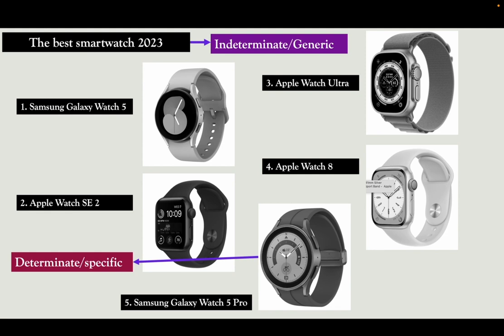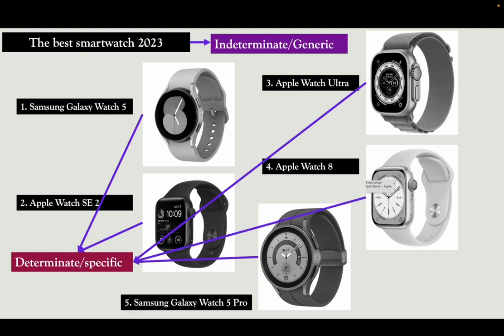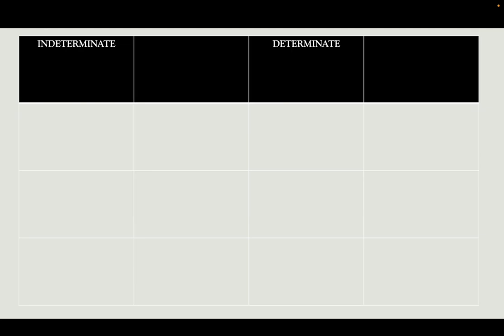Kung moingon ko best smartwatch, wala ko nagstorya og brand, indeterminate na siya, generic. Pero pag moingon ko og bayari kog Samsung Galaxy Watch 5, that is determinate. Apple Watch SE determinate. Apple Watch Ultra determinate, and Apple Watch 8, that is a determinate or specific thing. Now let us take a look at these examples of indeterminate and determinate things.